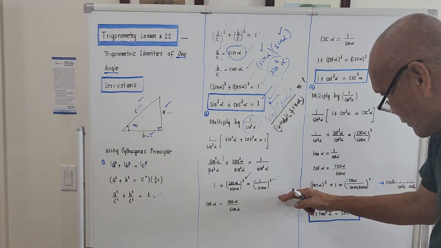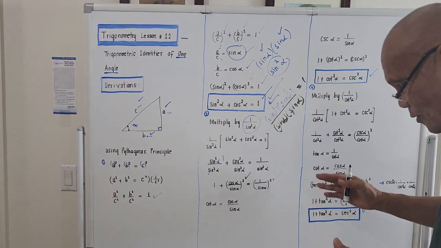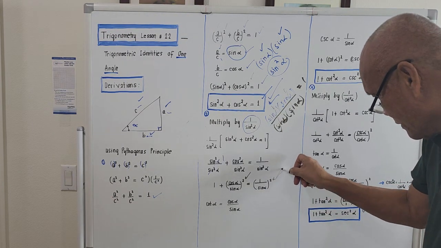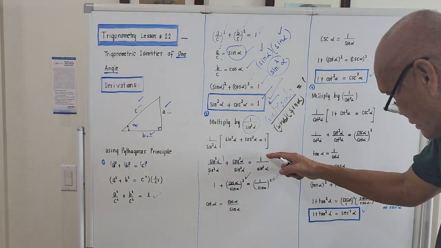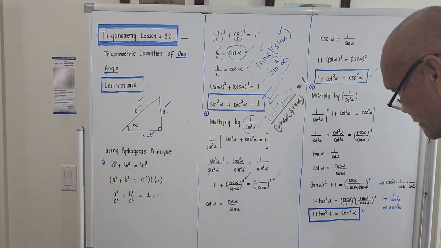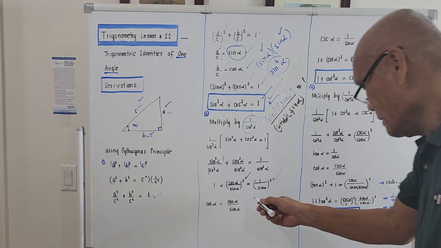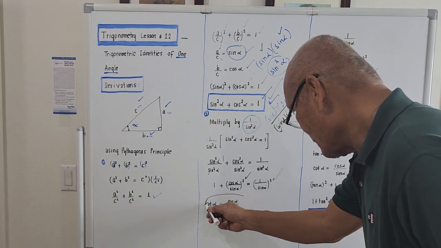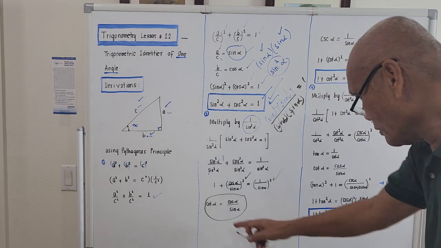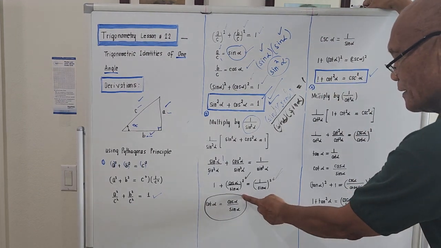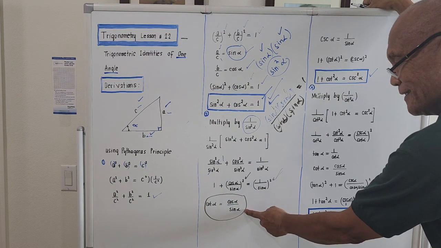So we could also combine 1 over sine of alpha under the quantity square. Anyway, 1 square is just 1. It doesn't hurt, right? But from our previous definition of trigonometric functions, cotangent of alpha is the ratio cosine alpha over sine of alpha, right?